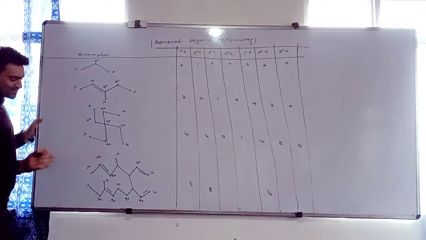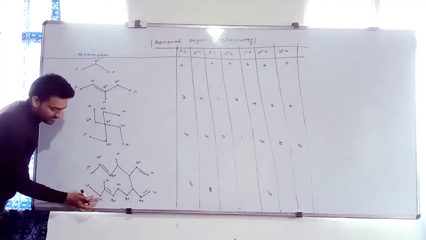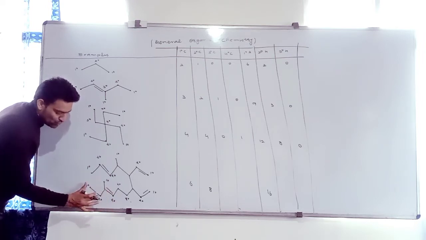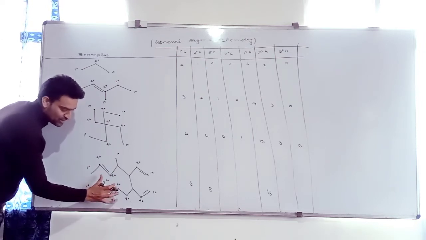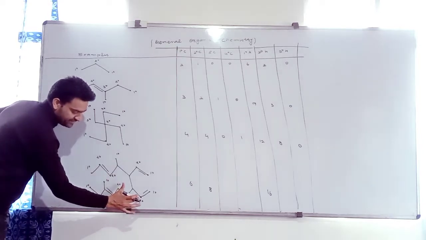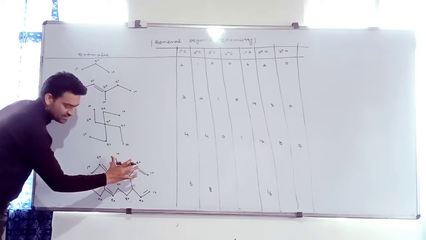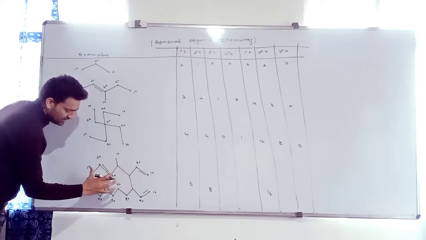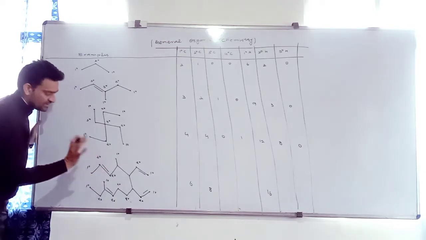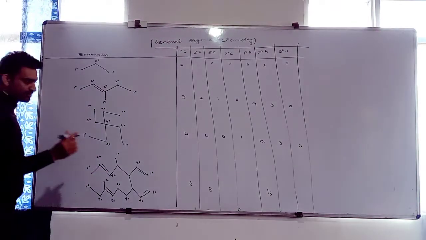Now find out secondary hydrogens. 2 plus 1. Why 1? Because it is unsaturated. Go to the balance sheet: carbon is tetrahedral, 1, 2, 3, only one hydrogen. Clear? 2 plus 1, 3. 3 plus 2, 5. 5 plus 2, 7. 7 plus 1, 8. 8 plus 1, 9. 9 plus 1, 10. 10 plus 1, 11. We have only 11 2 degree hydrogens.